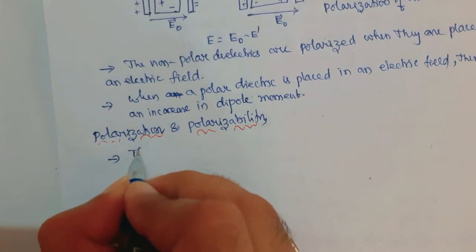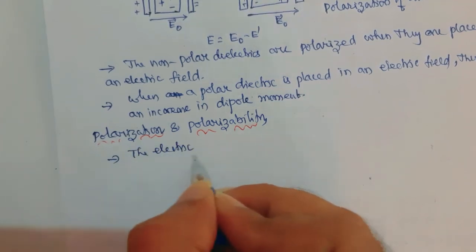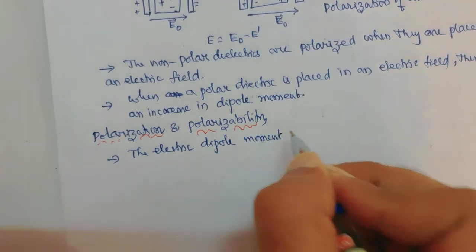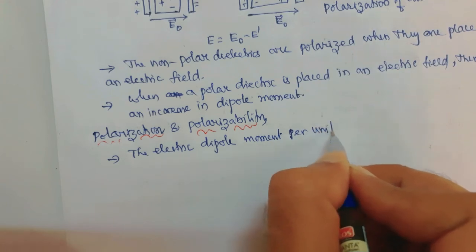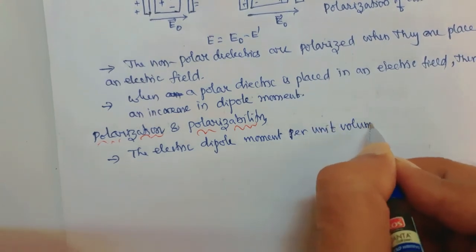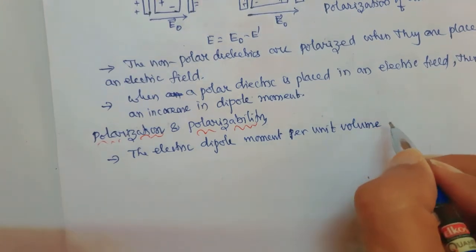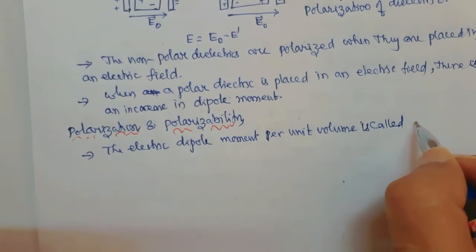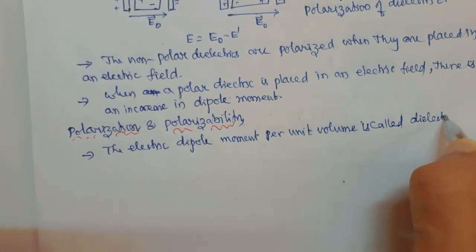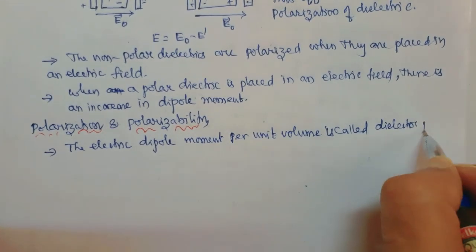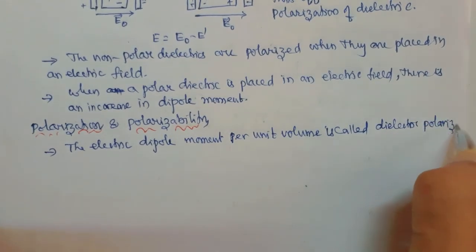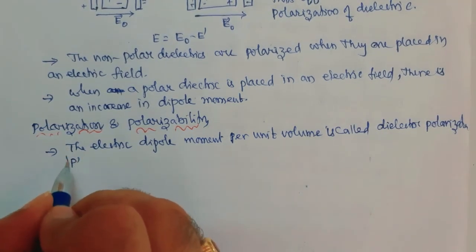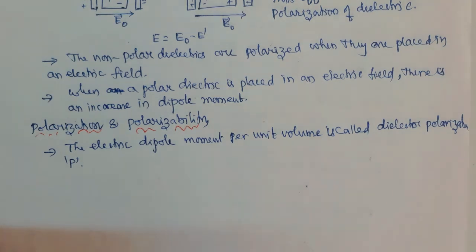The electric dipole moment per unit volume is called dielectric polarization. And it is denoted by the letter P itself. What is polarizability?